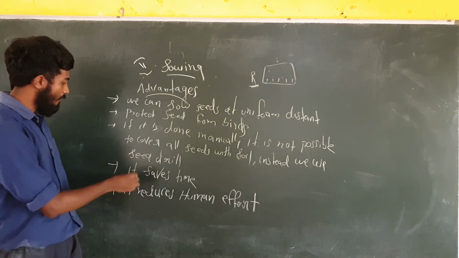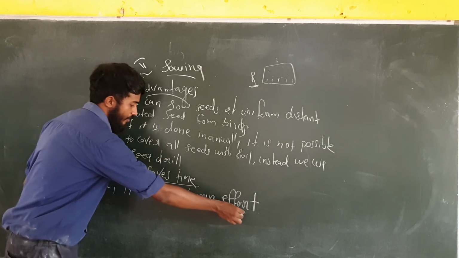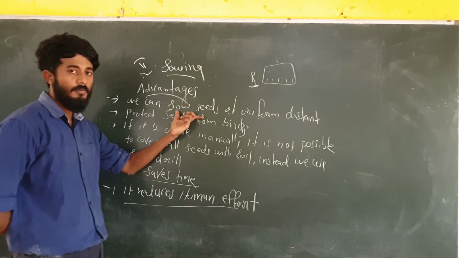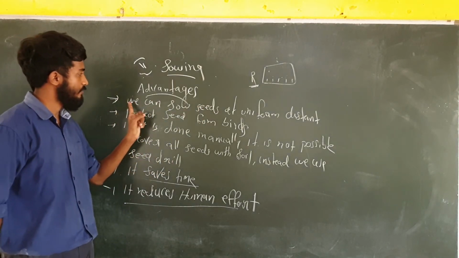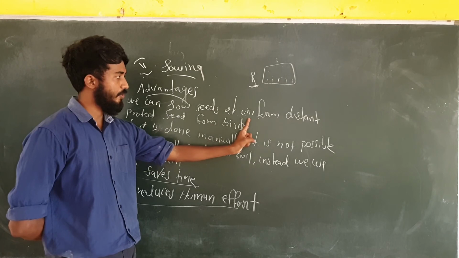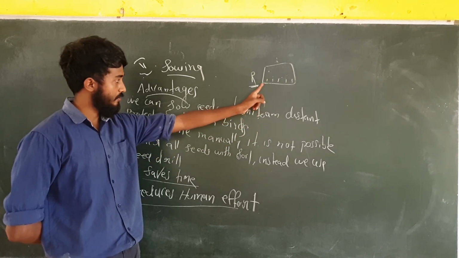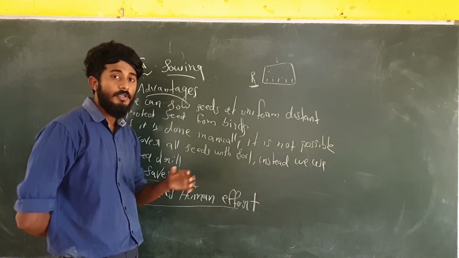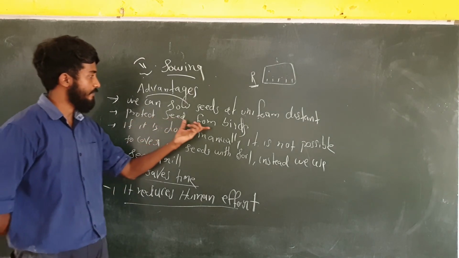Clear? And also it saves time, and it reduces human effort. These are the advantages of using a seed drill. What are they? First, we can sow seeds at uniform distance. What do we mean by uniform distance? A proper distance is maintained between each seed. Clear? And second, it protects the seed from birds.